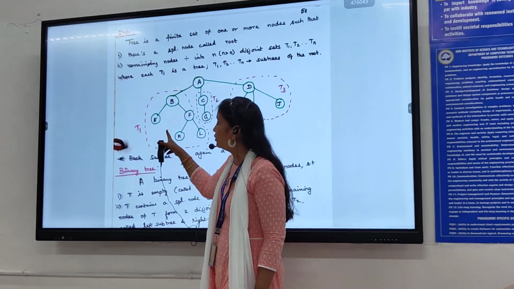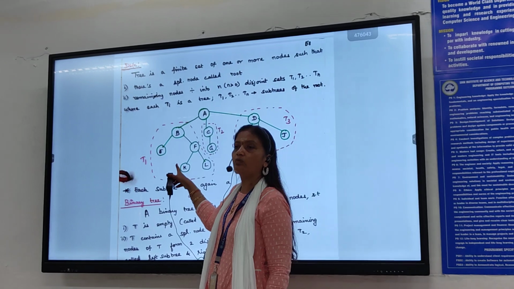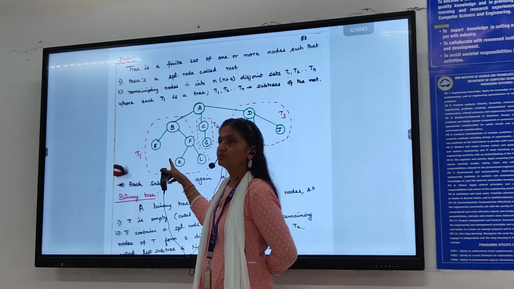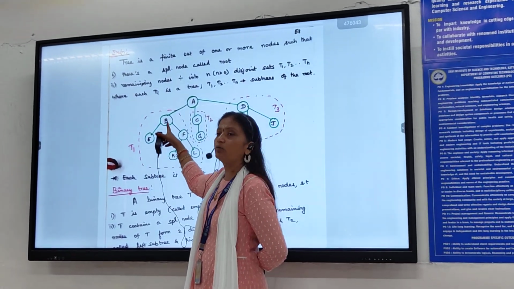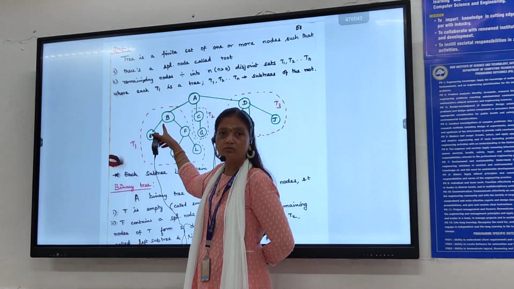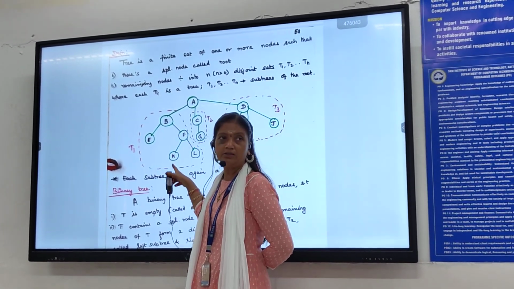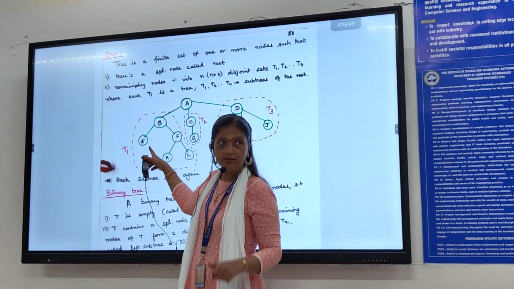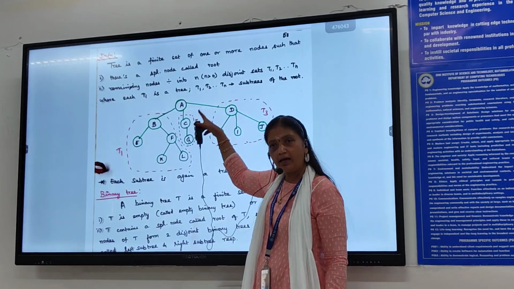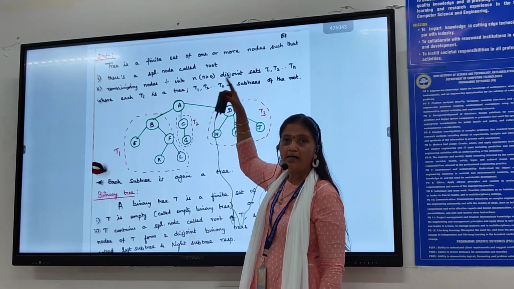When you take the subtree T1, which is the parent node for T1? B is the parent. So again it is having subtrees. T1 is again a tree, T2 is again a tree, T3 is again a tree.